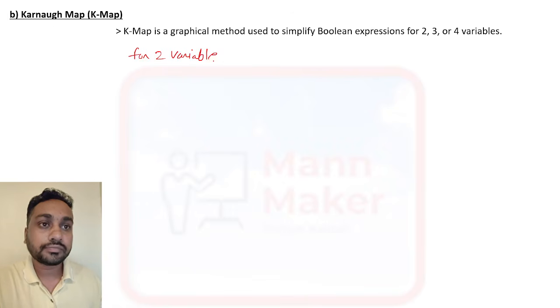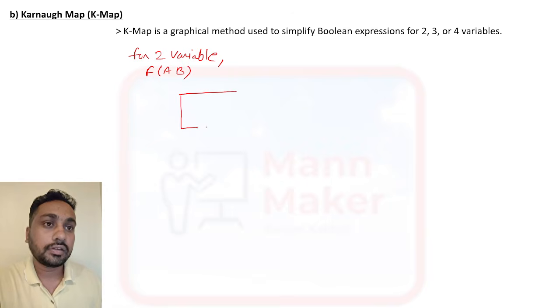So first we will see 2 variables. How will you design f(A, B)? Two variables means A and B only. For that, 4 boxes are required.